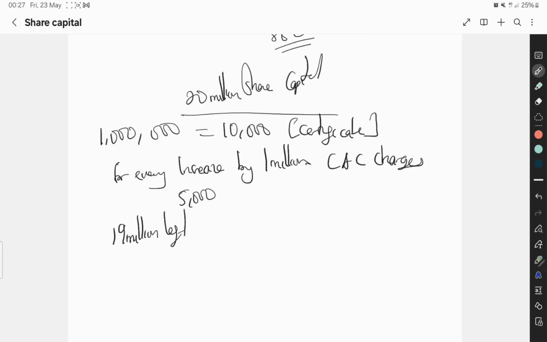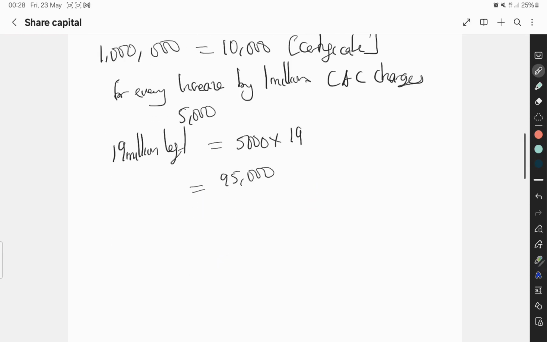After removing 1 million from the 20 million, what do you have left? You have 19 million. So for the 19 million, you are going to pay what? 5,000 per increase. And what is the increase? 19 times 1 million. So that will be 5,000 times 19. So if we do that, 5,000 times 10 will give us 50,000. That will give us 95,000. So the total amount you'll be paying to CAC will be what? This amount you are paying for 19 million, which is 95,000, plus the initial 10,000. So you are going to pay 105,000 to CAC.